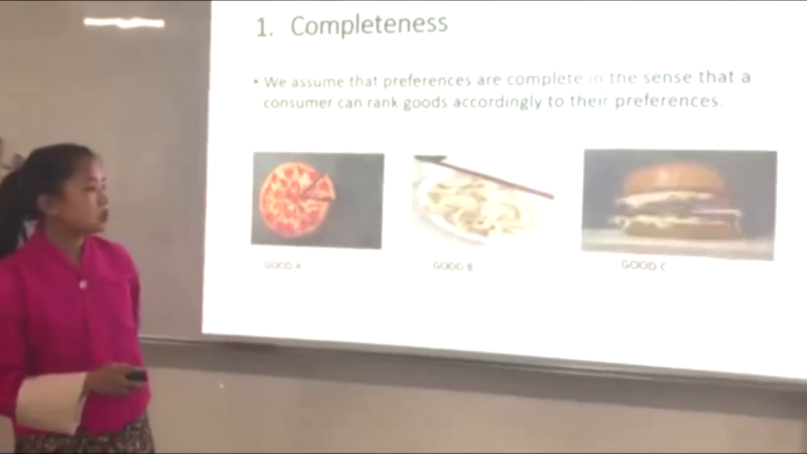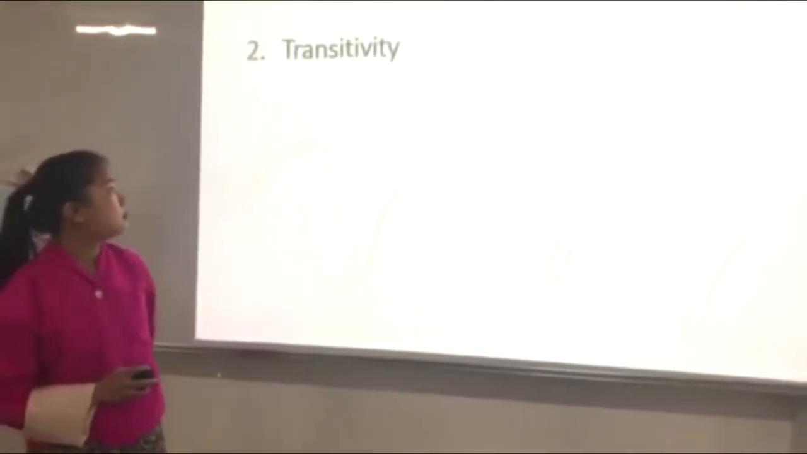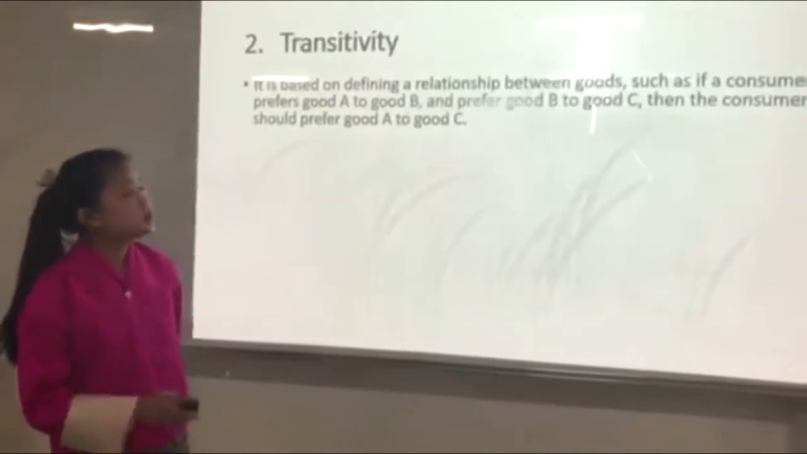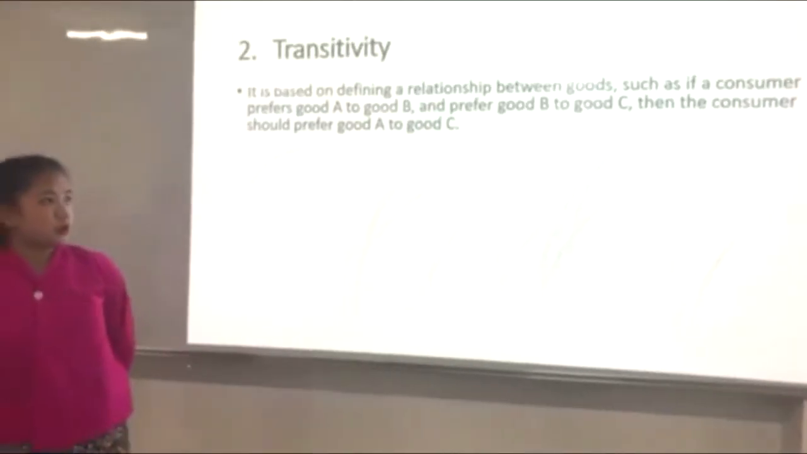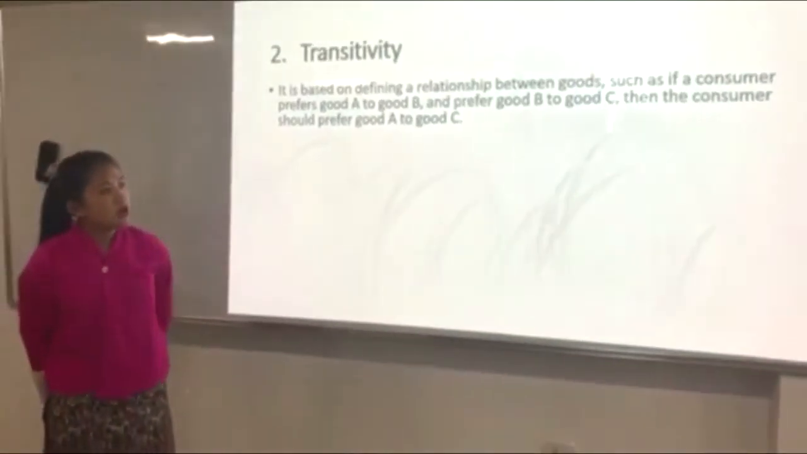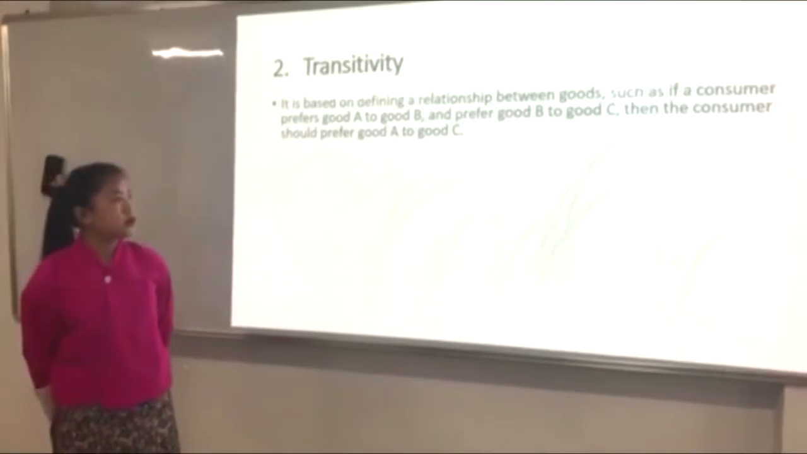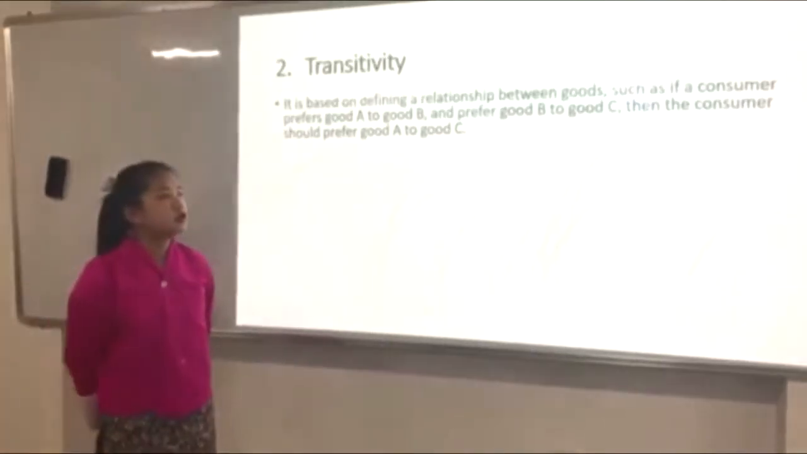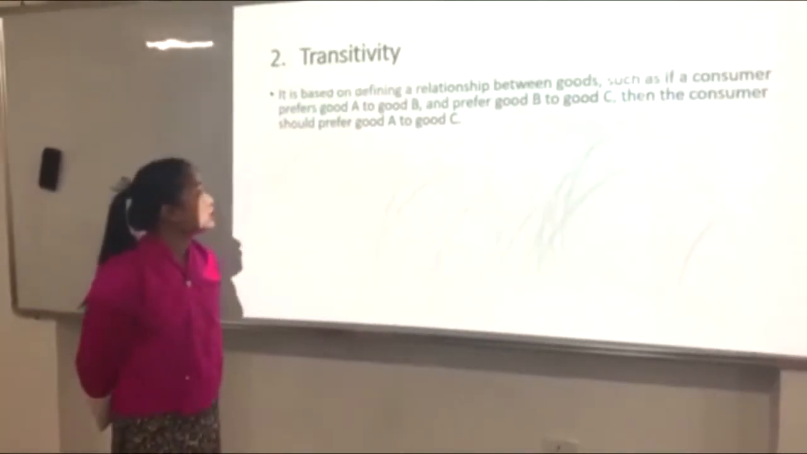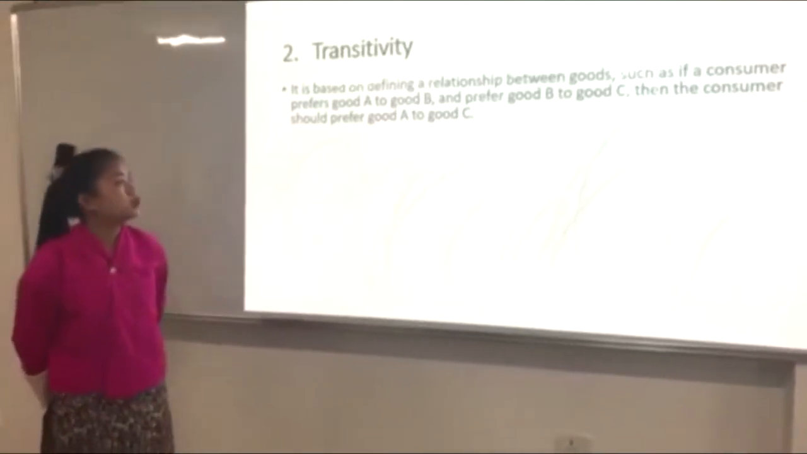Number 2, transitivity. It is based on defining a relationship between goods such that if a consumer prefers good A to good B and prefers good B to good C, then the consumer should prefer good A to good C.